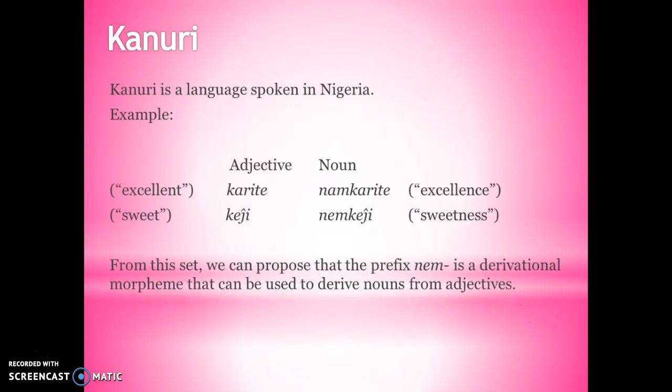Kanuri. Kanuri is a language spoken in Nigeria. For example, excellent as an adjective is karite, and as a noun it becomes namkarite, that is, excellence. From this set, we can propose that the prefix nam is a derivational morpheme that can be used to derive nouns from adjectives.